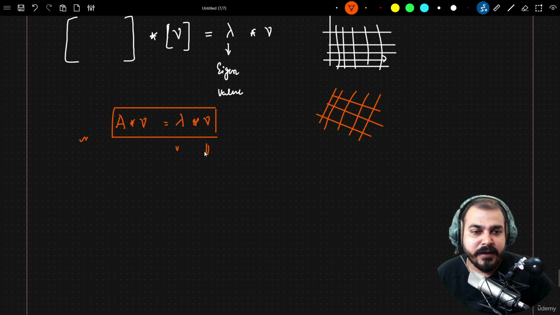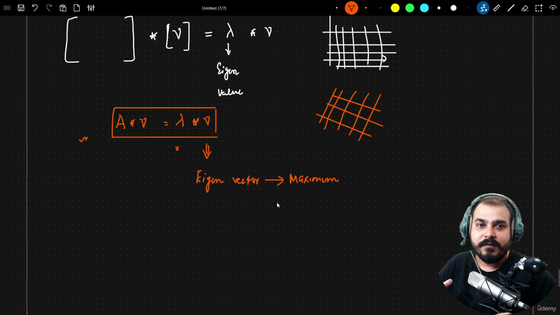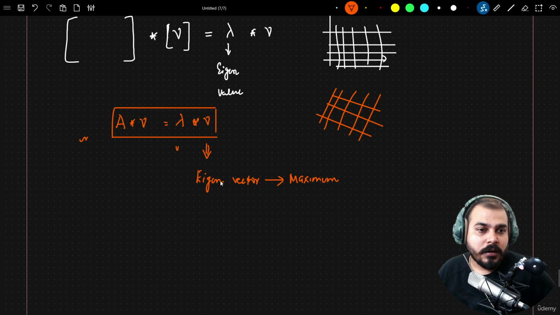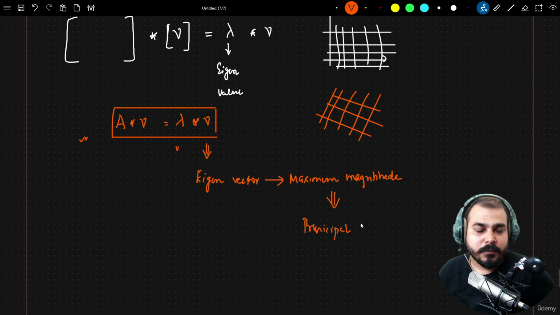And from this equation, whichever eigenvector has the biggest magnitude, or the maximum magnitude, because for a matrix I can definitely have multiple vectors, okay? So from this, whichever has the maximum magnitude will be used as the plane or principal component, because it is proved through maths. Again, I'm not going to go into that particular proof, but this principal component will be able to capture maximum variance, okay? So let me go ahead and show you one example.